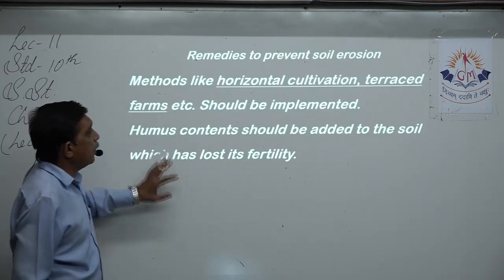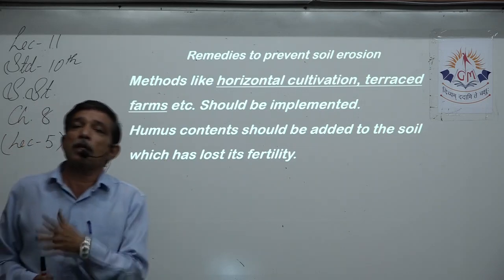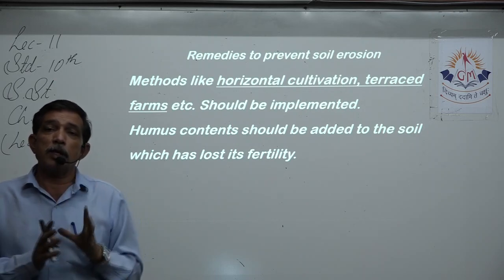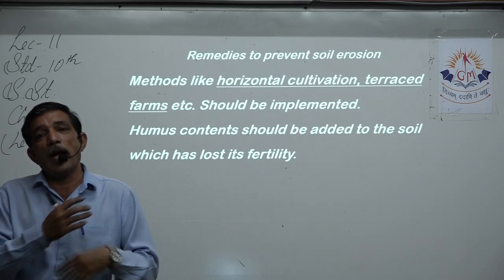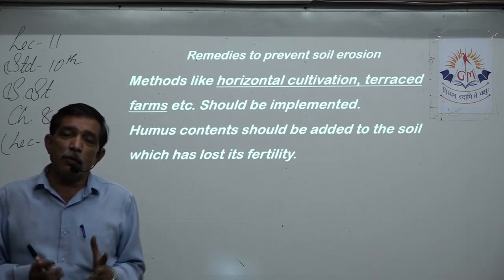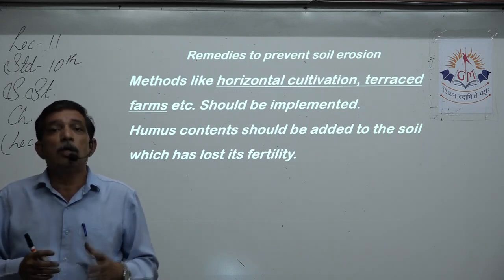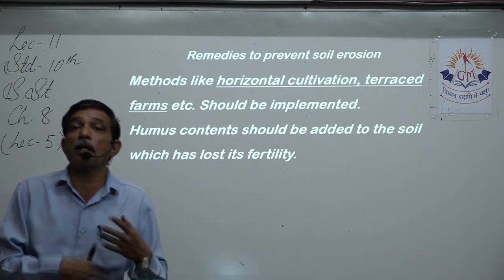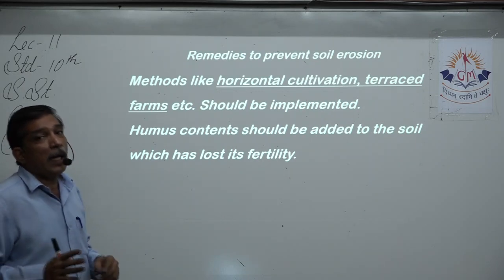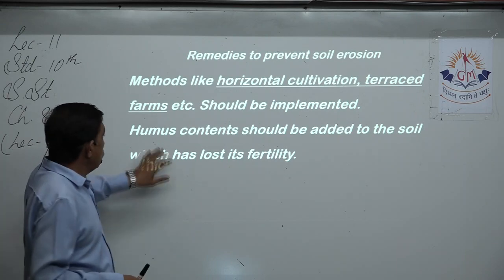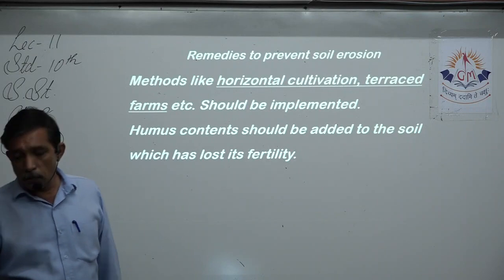Humus content should be added to the soil. Now the rainwater takes away the mineral rich topsoil, so the soil misses something. So every time you should be adding something to it. Whatever minerals and nutrients are missing from the soil, you have to keep on replenishing, so that the quality of the soil remains good, and it gives us good quality crop. Humus content should be added to the soil which has lost its fertility.